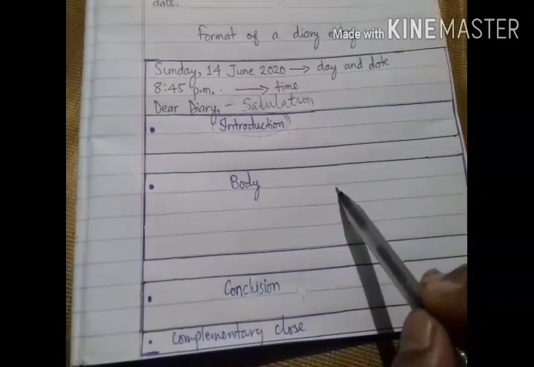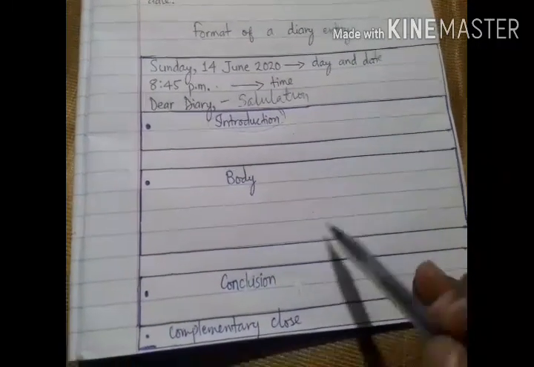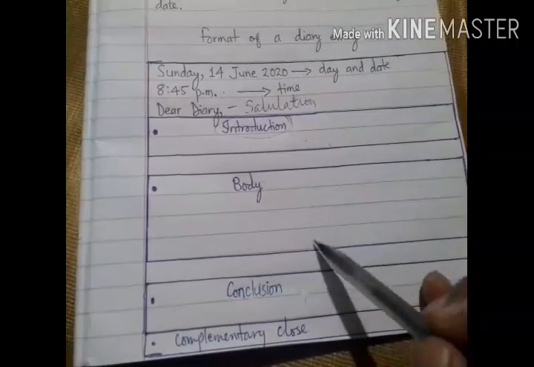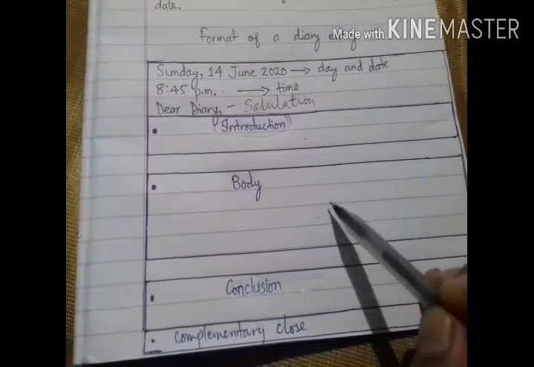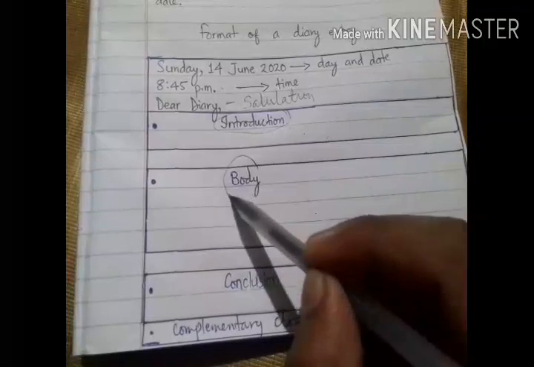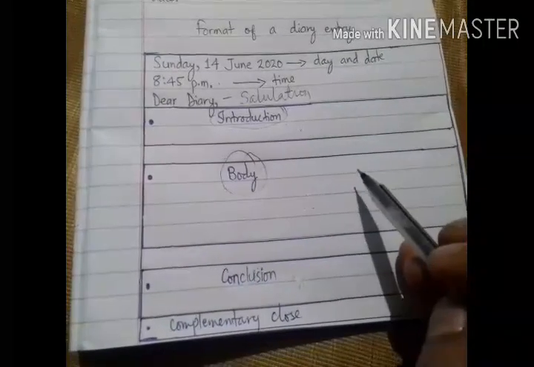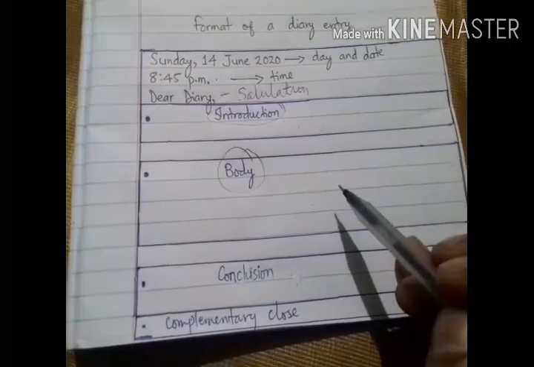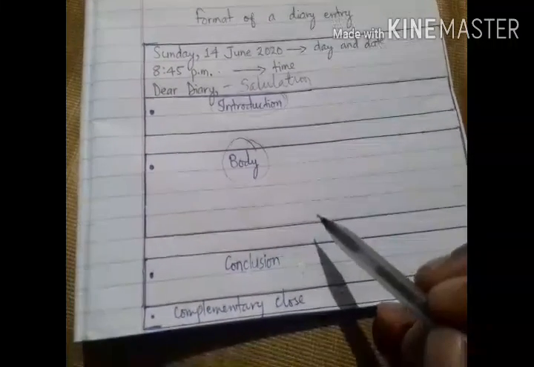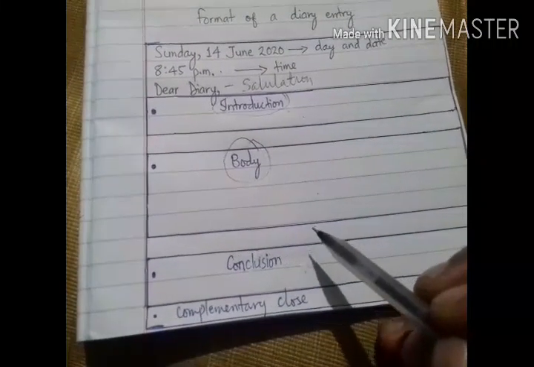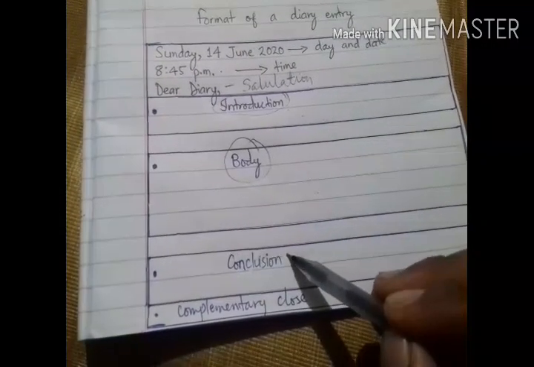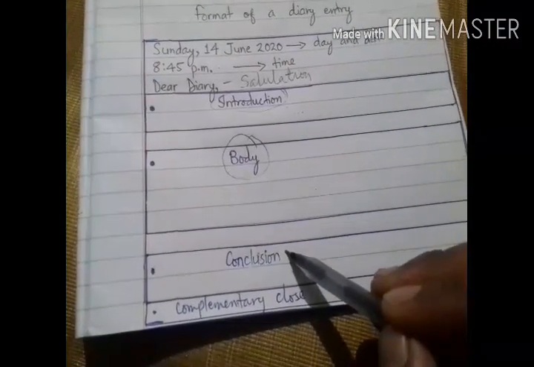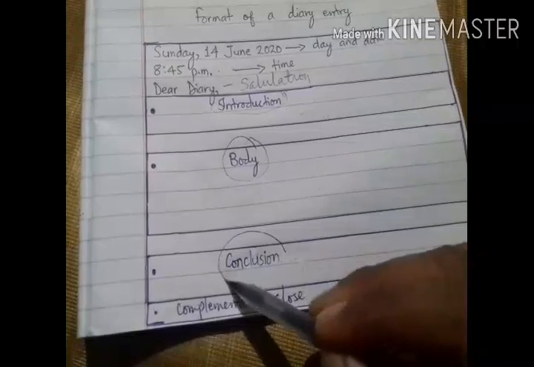After that, we have to write the main body of the diary entry. Here, the main body refers to all the events, whatever we want to write or whatever we want to memorize in future. After completing the body of the diary entry, we have to write the conclusion.